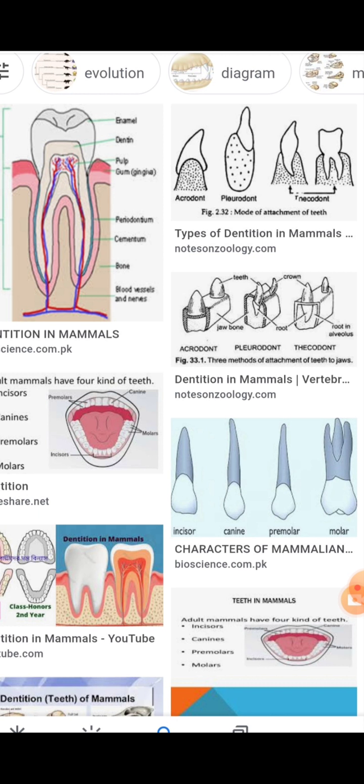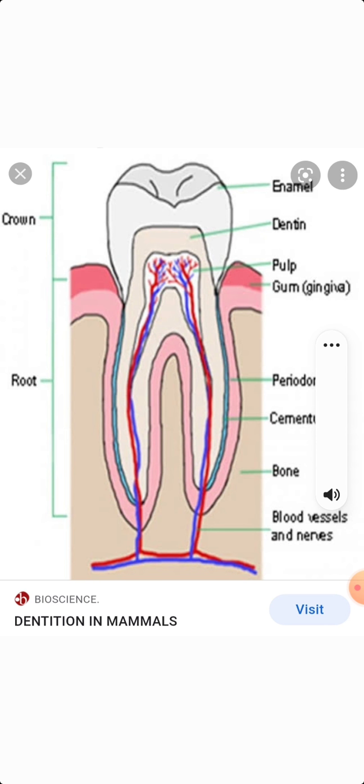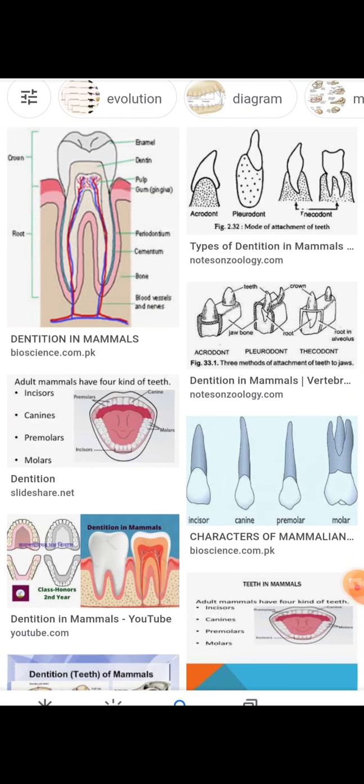Heterodont dentition is seen in the dog. Based on the number of sets of teeth that develop during the lifetime, the teeth are classified into three types. They are monophyodont, diphyodont and polyphyodont. My dear students, the different types of tooth structure, the homodont dentition and heterodont dentition, we have already completed.